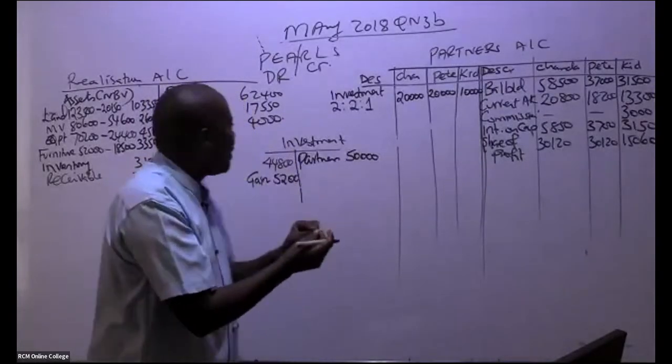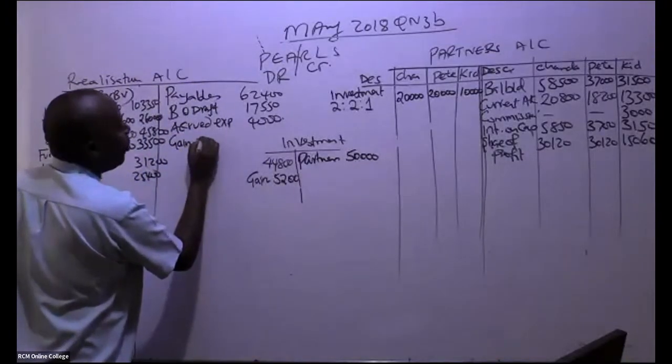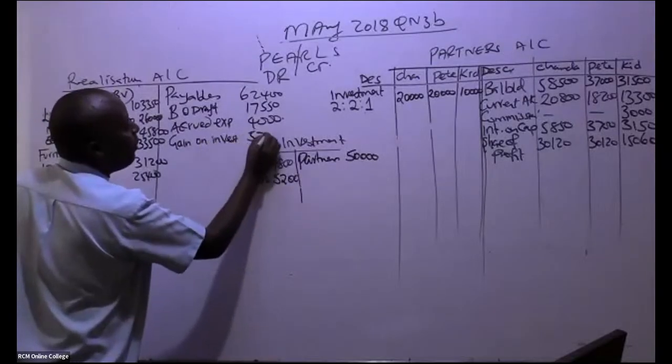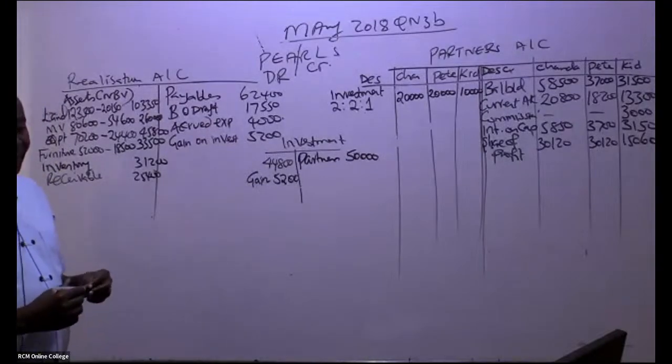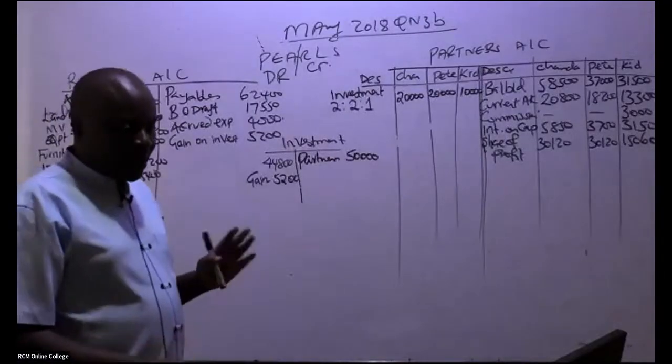So you just book the whole amount, 5,200. You write there 5,200.